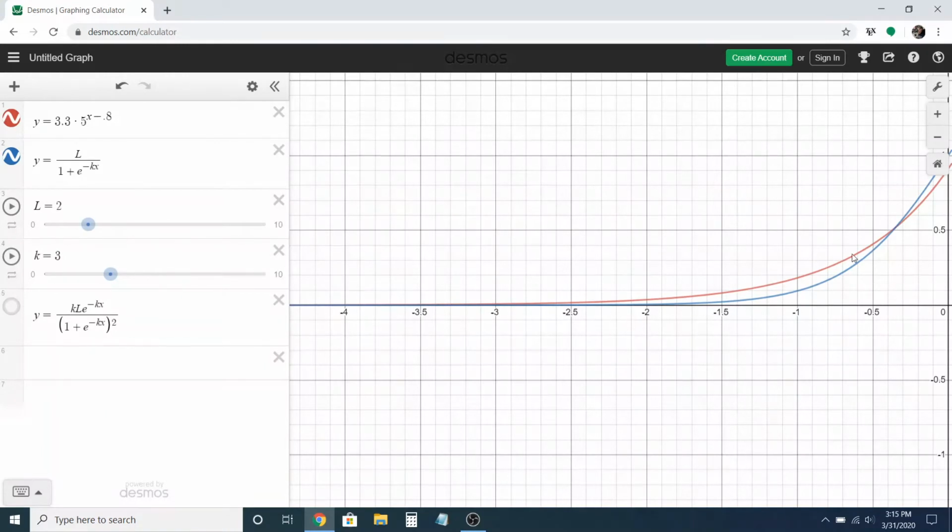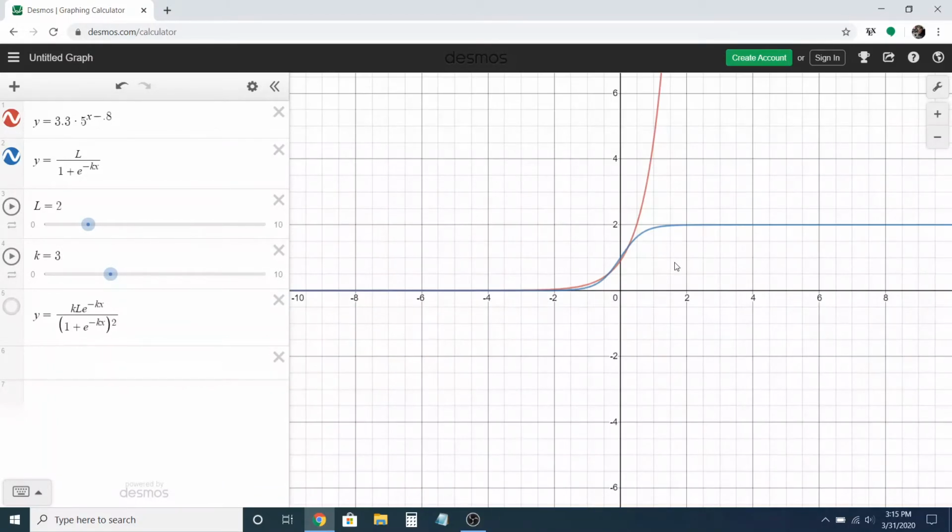This logistic function, which is what's happening with coronavirus, is actually increasing in rate as time goes on, as opposed to the rate of change. The red one is kind of consistent. So that's the bad news, is that it is this blue shape and not this red shape that's going on.